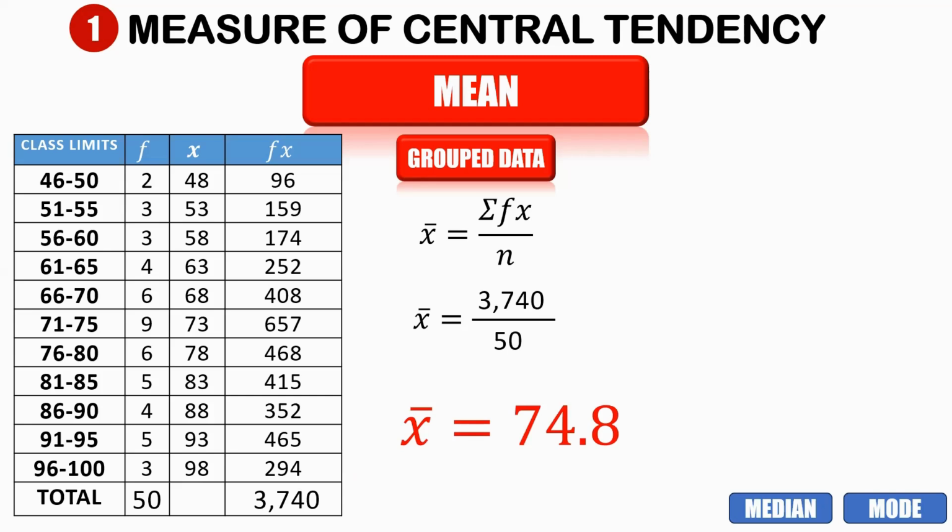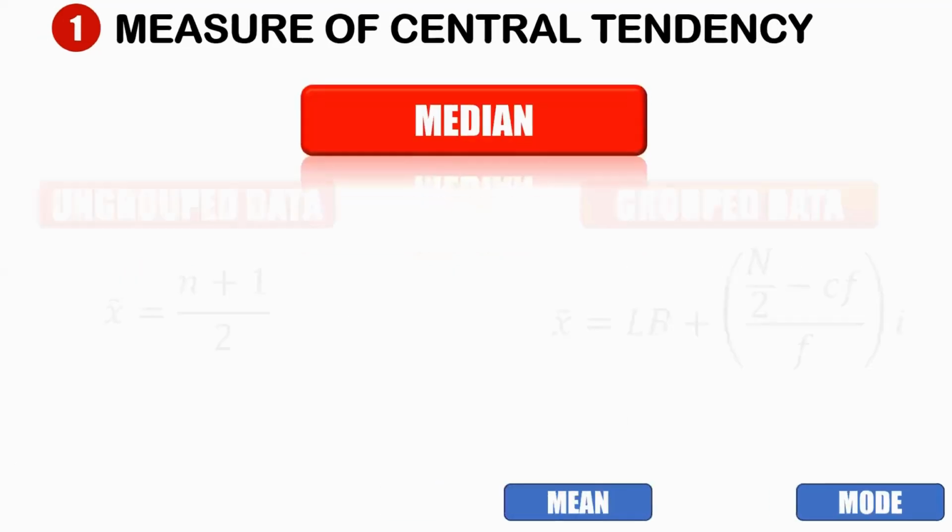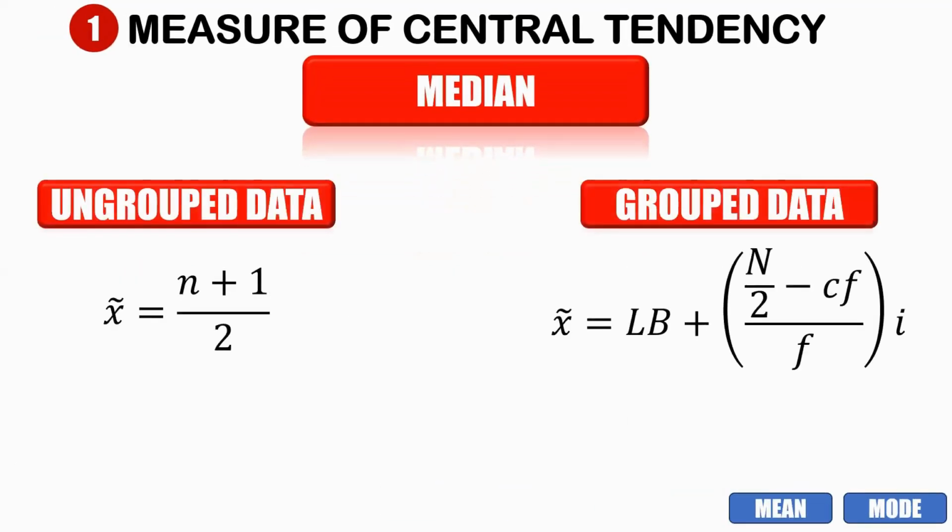Now let us take a look at the median. The median is the middlemost data in the distribution. It separates the upper and the lower portion of our given data. To find the median, it is a must to arrange the data from highest to lowest or vice versa. The median is the middle value when the data is arranged in order. If the number of observations is even, the median is the average of the two middle numbers. Same as before, we have to consider two formulas: one for ungrouped data and one for grouped data.